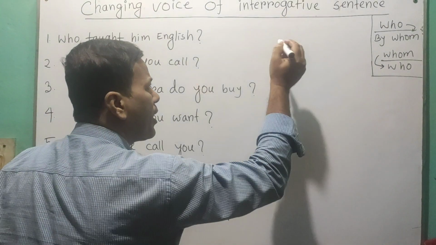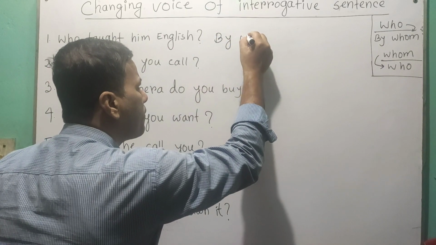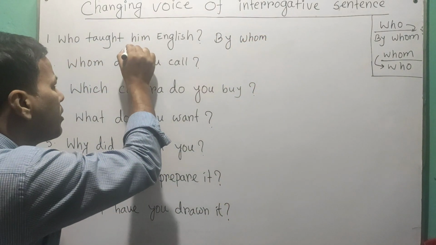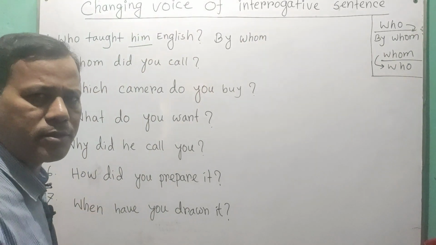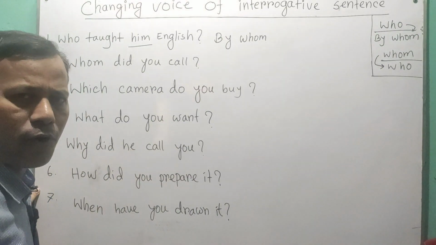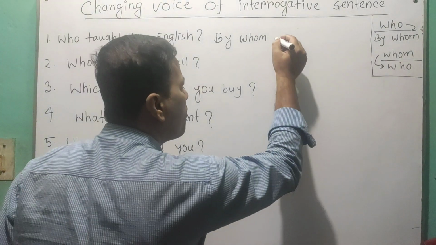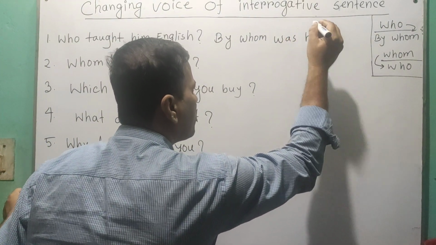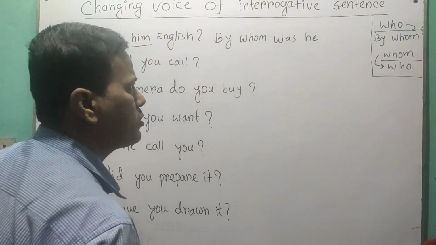For who we write by whom. And here him becomes the subject. So by whom, and for he we use was. By whom was he, and then the third form of verb, taught.